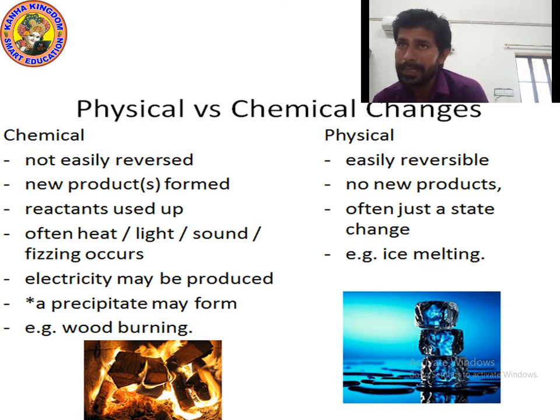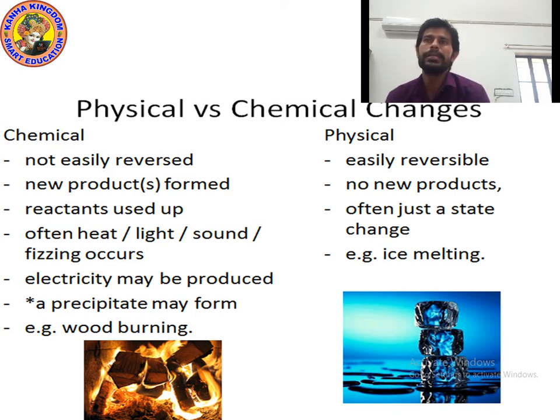And during chemical changes, often heat, light, sound, and fizzing occur. Such kinds of changes do not happen during physical changes. An example of a physical change is the melting of ice. During chemical changes, electricity may be produced, and a precipitate can form. Precipitate means an insoluble substance. Example, burning of wood.